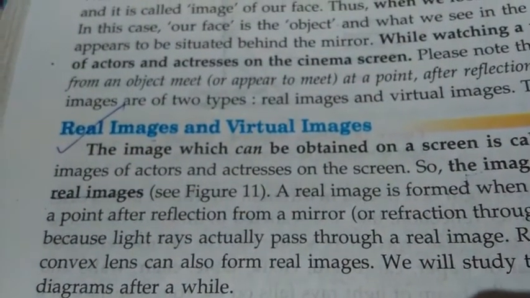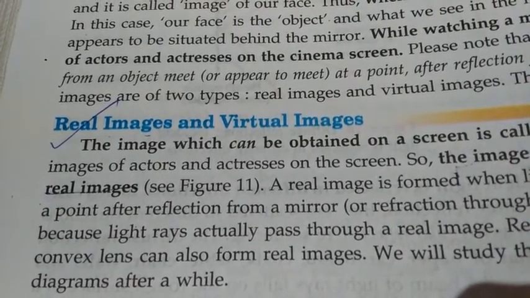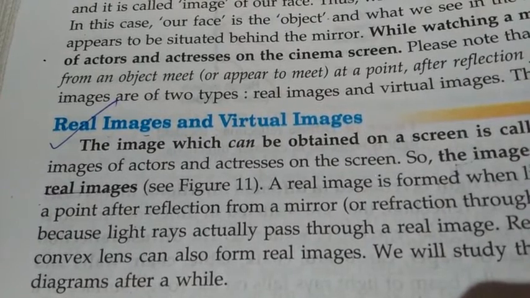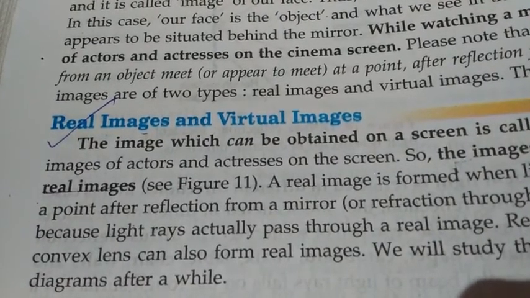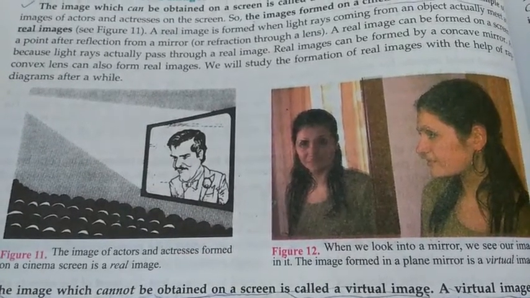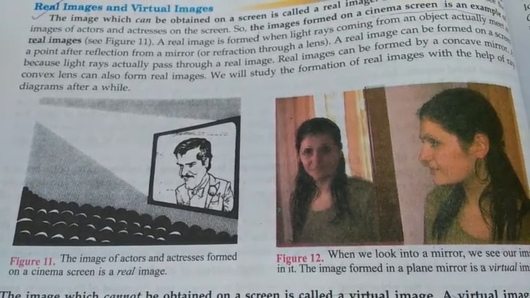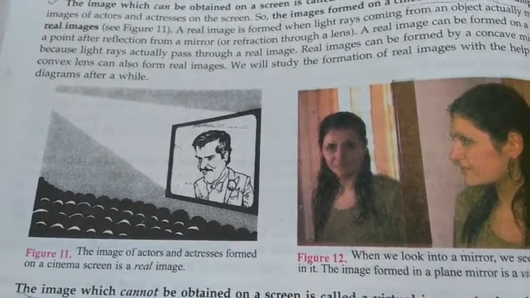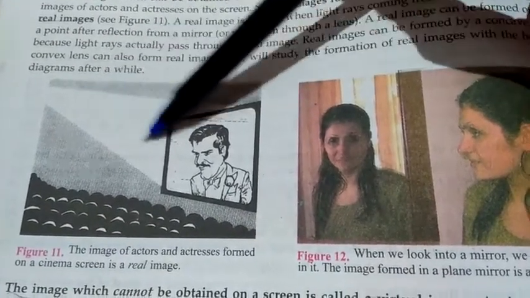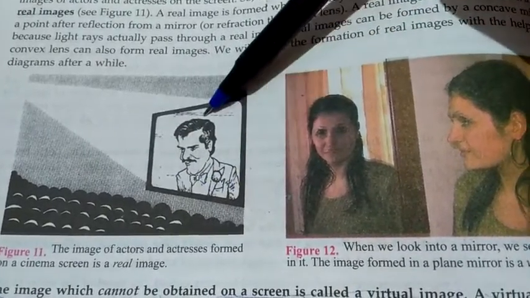Images are of two types: real images and virtual images. Real images are those which can be seen on a screen. Virtual images are those which cannot be obtained on a screen. Here you can see two pictures in front of you. In the first one there is a cinema screen. On this screen, light is coming from somewhere and reflecting back, and because of that an image appears on the screen. So this is a kind of real image.